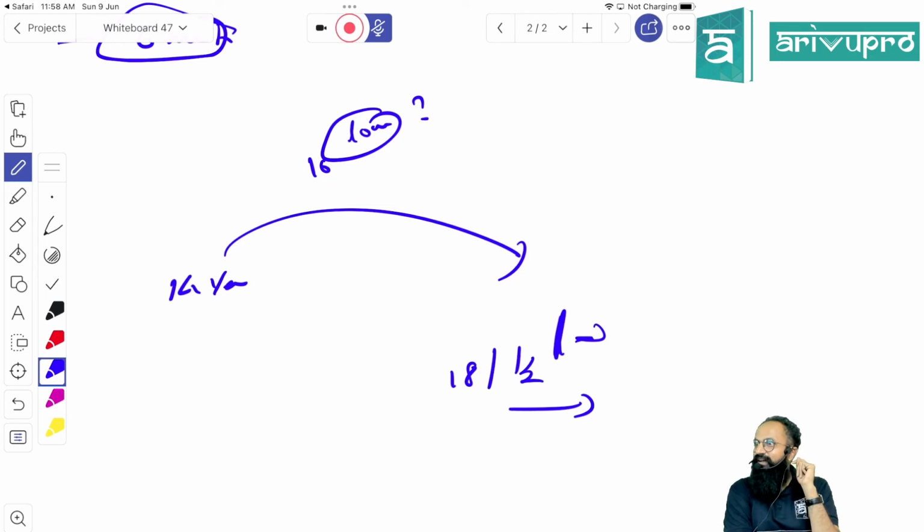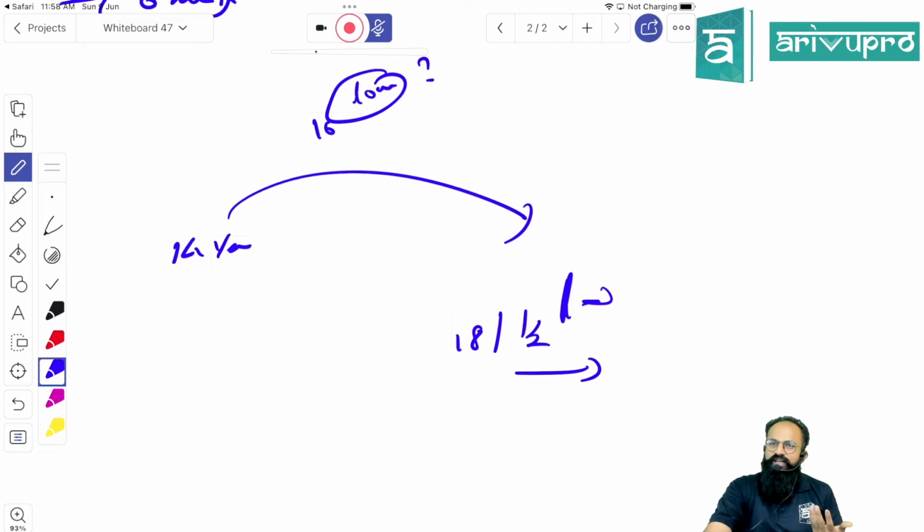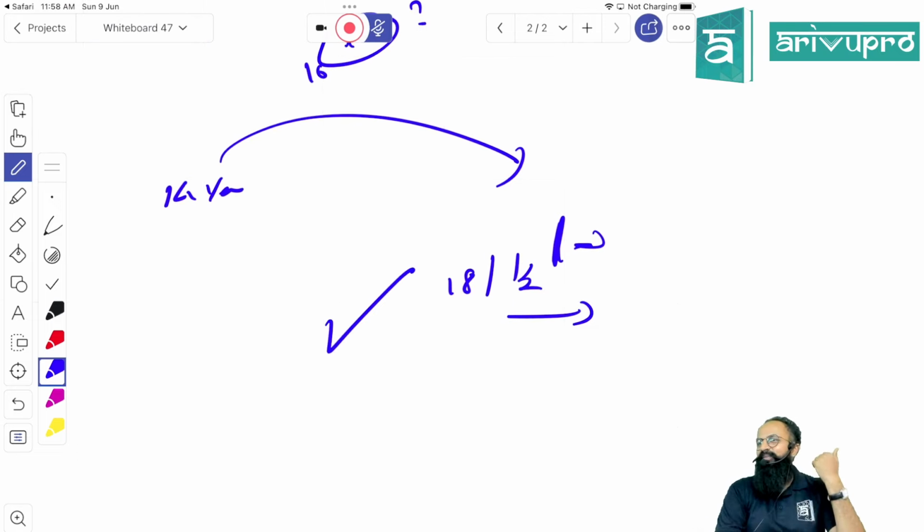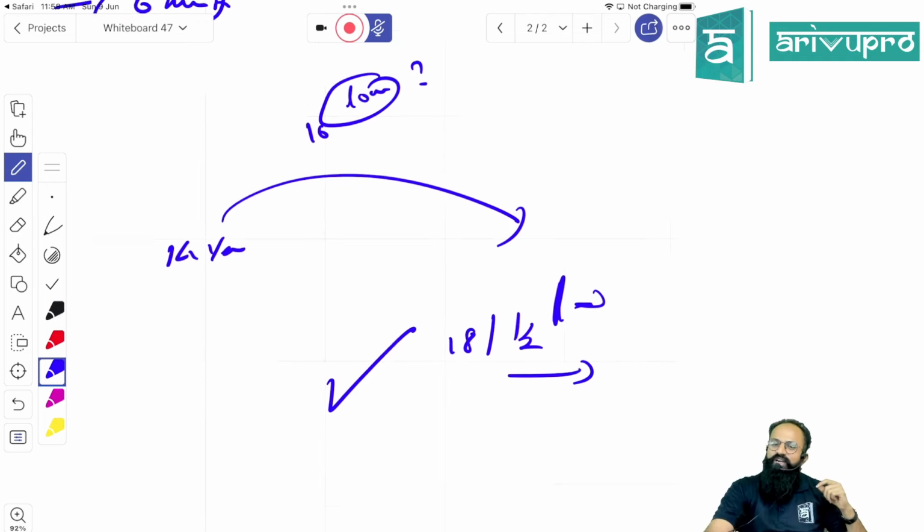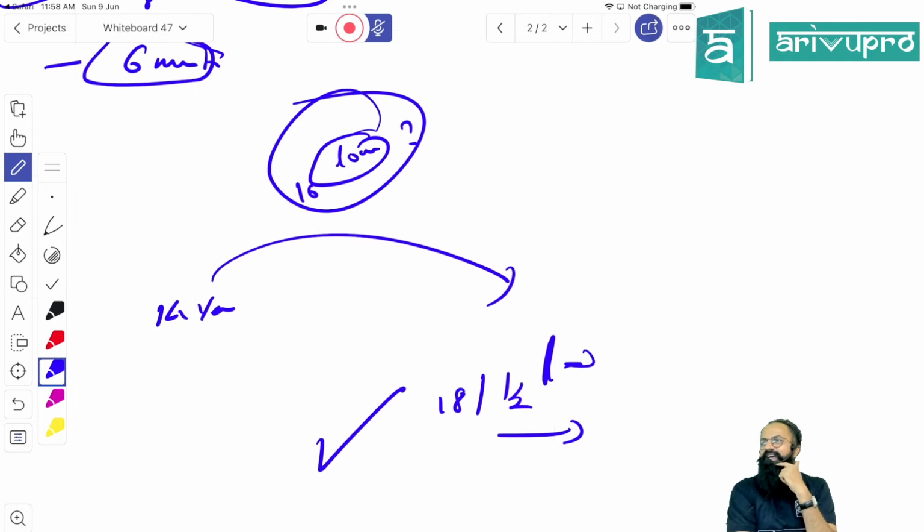Is that clear? Tell me whether the minor is liable or not. The minor is liable. Even after he becomes a major, at 18 and a half years old, the minor will be liable for the loan taken when he was 16 years old. Now go back and see whatever you wrote there about ratification. I told you there is one exception we'll be doing when we are doing the Indian Partnership Act. This is that exception.